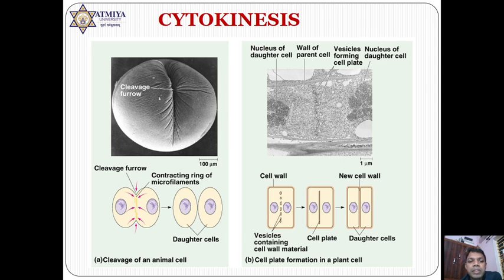Remember, these all are Golgi body derived ones. See, in the cell furrow, actin plays a very important role, whereas in case of plant cell, the cell plate will be formed initially, and this cell plate will now be converted into a new cell wall, and the daughter cells will be separated.